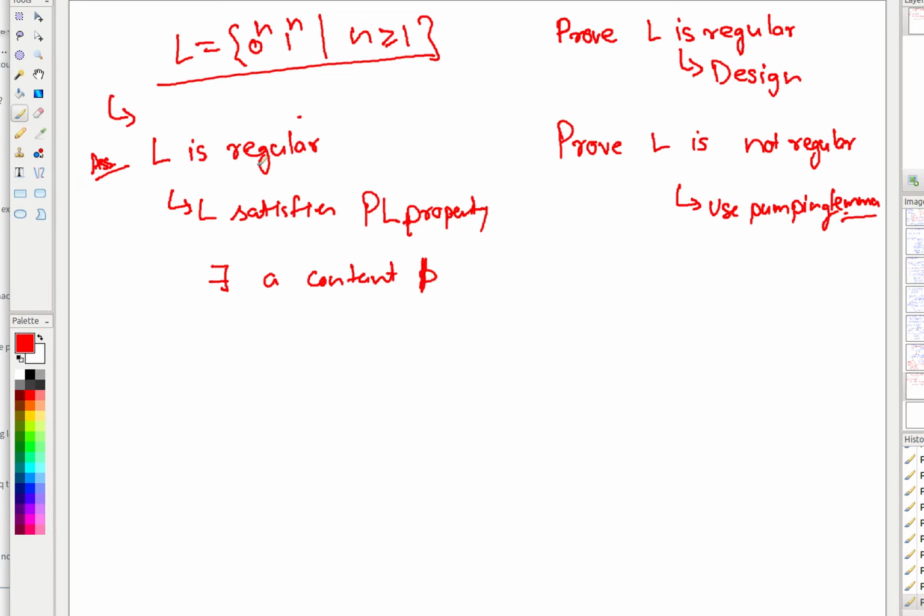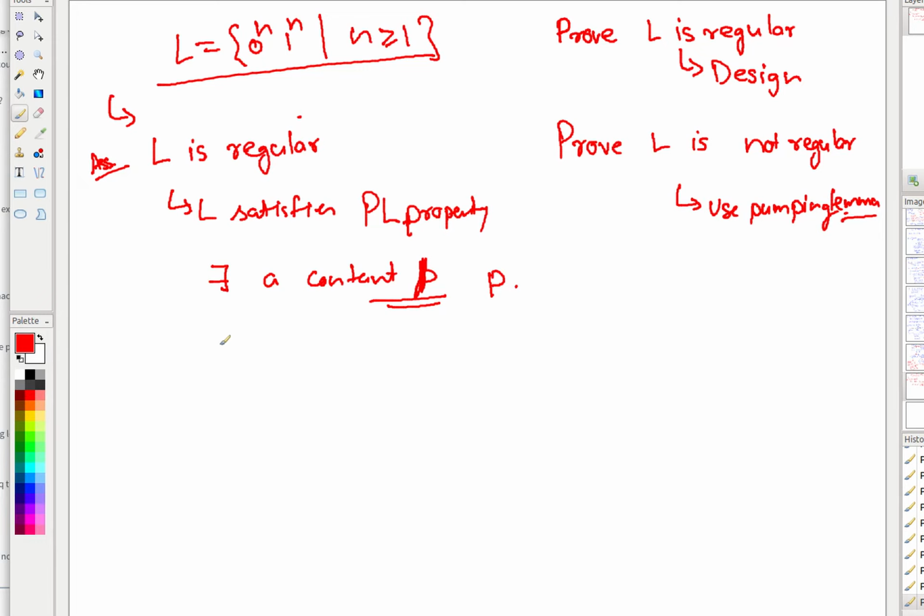Because L is regular, it satisfies the pumping lemma property. So there exists some constant P. Now, I am gonna pick a string W. P is given.